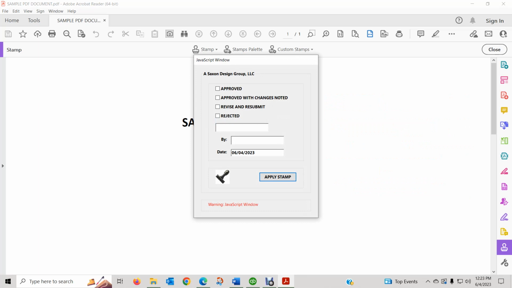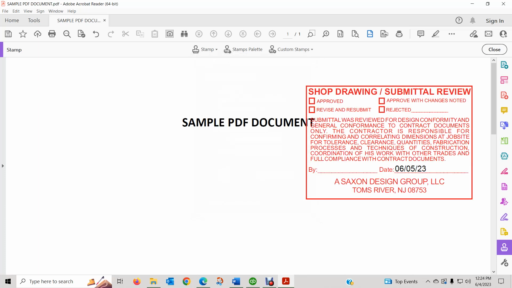do you see how it did that? When you click on the image, a box pops up with your check boxes, your signature spot. Your date is auto-filled, but you can change that. Then you click Apply. Now note that the stamp came in over top of text.